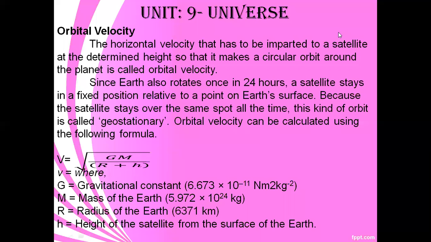But India's first satellite is Aryabhatta, launched on April 19, 1975. So the first satellite launched in the Earth orbit is Sputnik, and India first launched the satellite Aryabhatta on April 19, 1975.